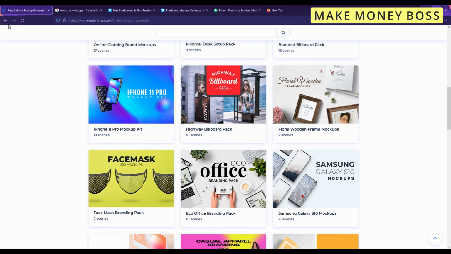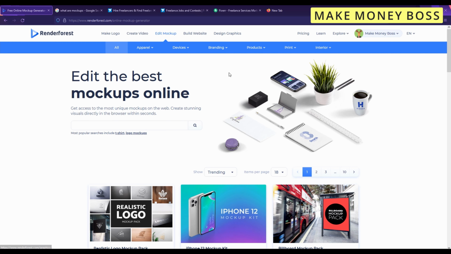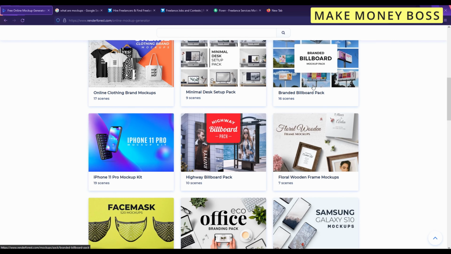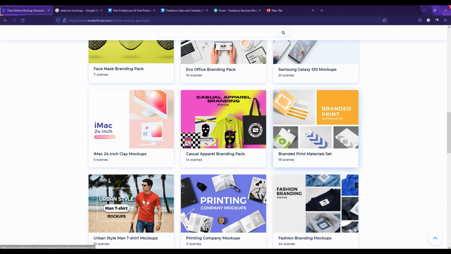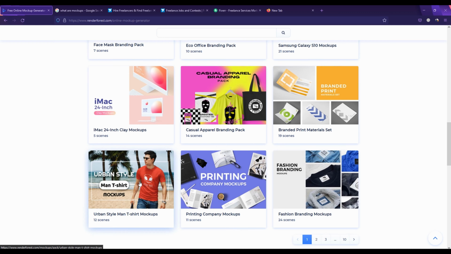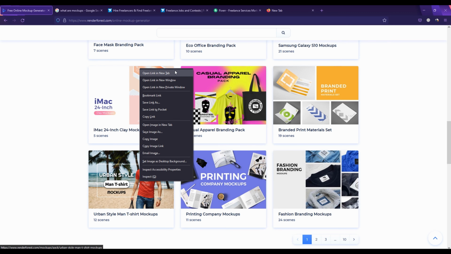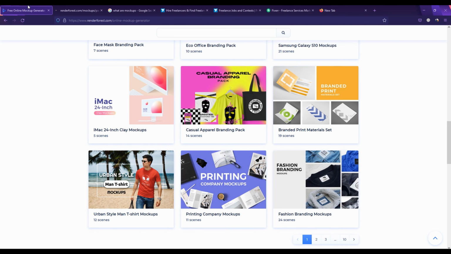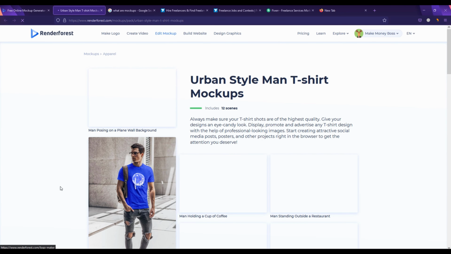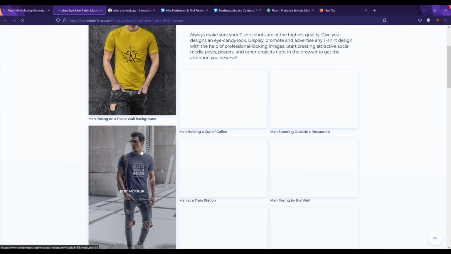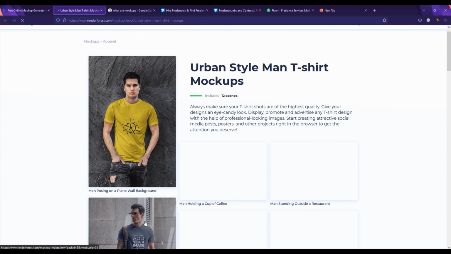To make a mockup, let's go back to Renderforest and head over to their edit mockup section. Then what you're gonna do is choose a mockup you like. I'm just gonna choose their t-shirt mockups for context. Whatever your customer wants, you're just gonna choose that one. Let's go ahead and click on that mockup, and you will be getting lots of options for t-shirts. So let's just choose a simple one right here.